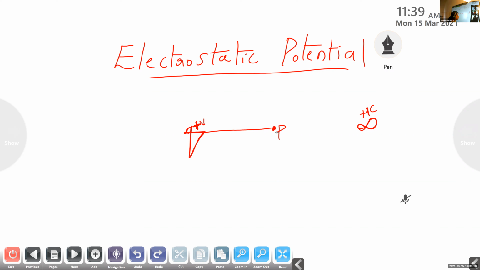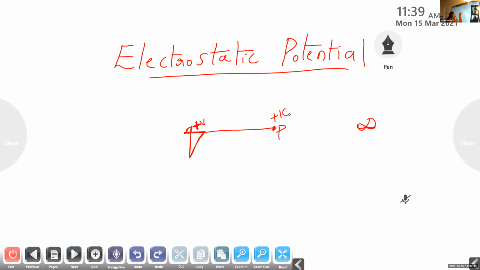So what I'm doing here is applying some external force in order to bring this +1 coulomb charge to point P, right? I give some external force to push this +1 coulomb charge to point P. If I am applying some force, or doing some external work, this +1 coulomb charge moves from there and comes here.